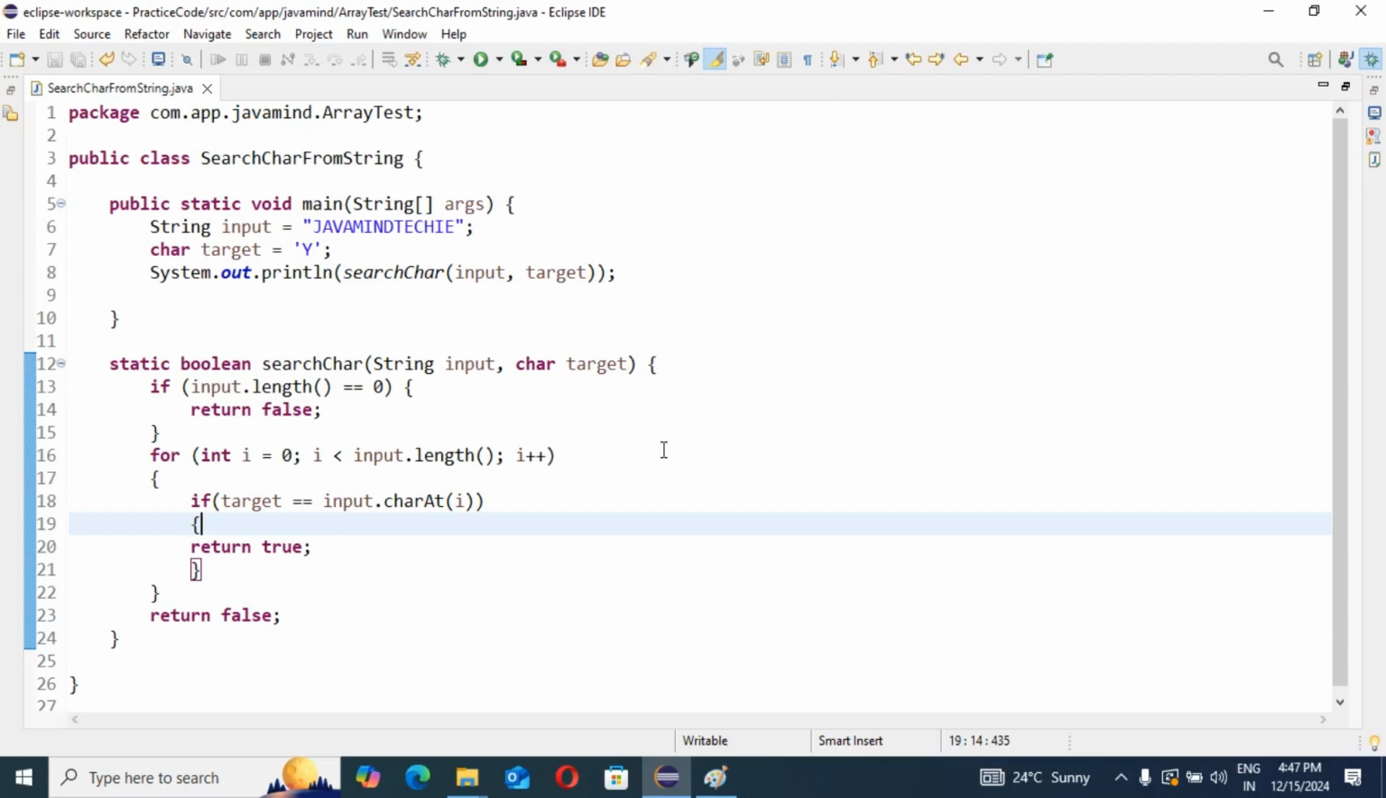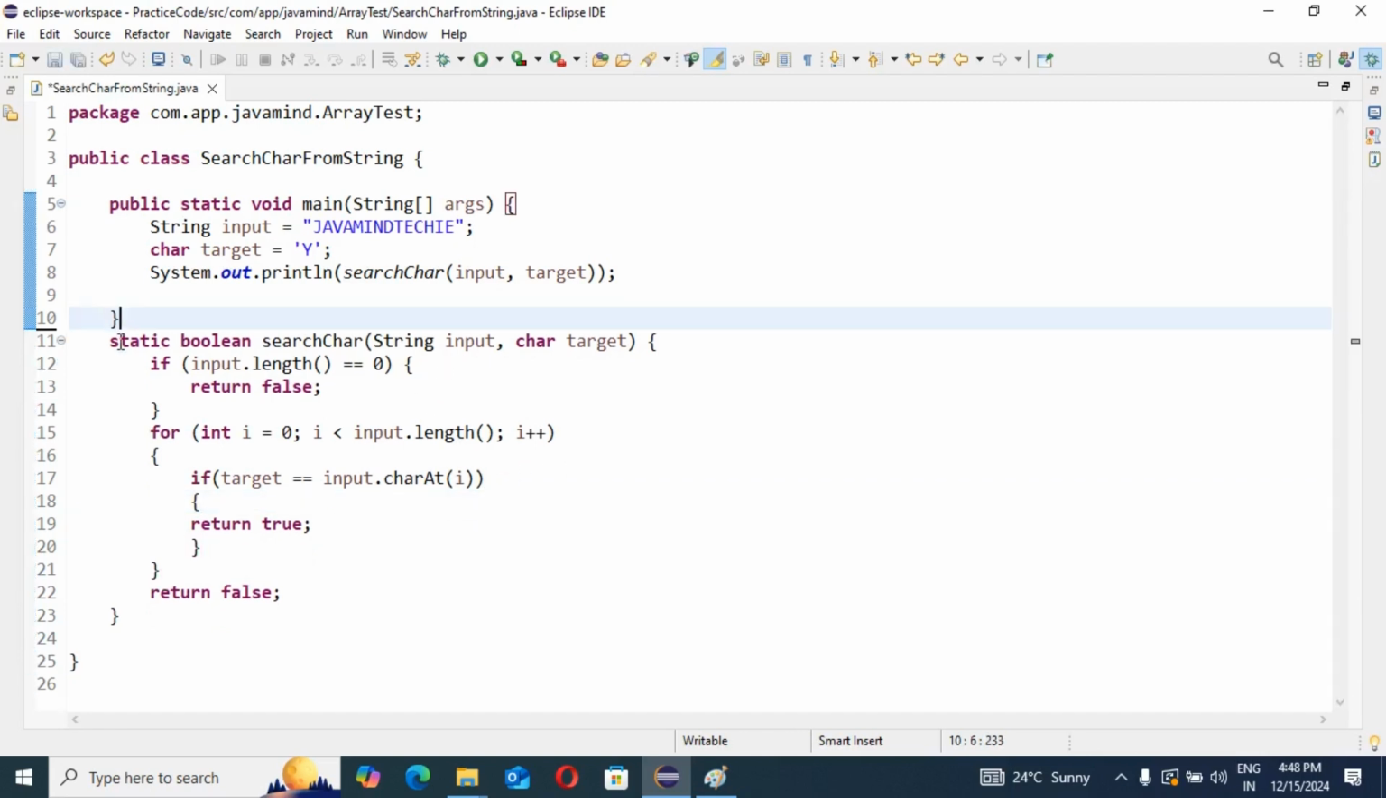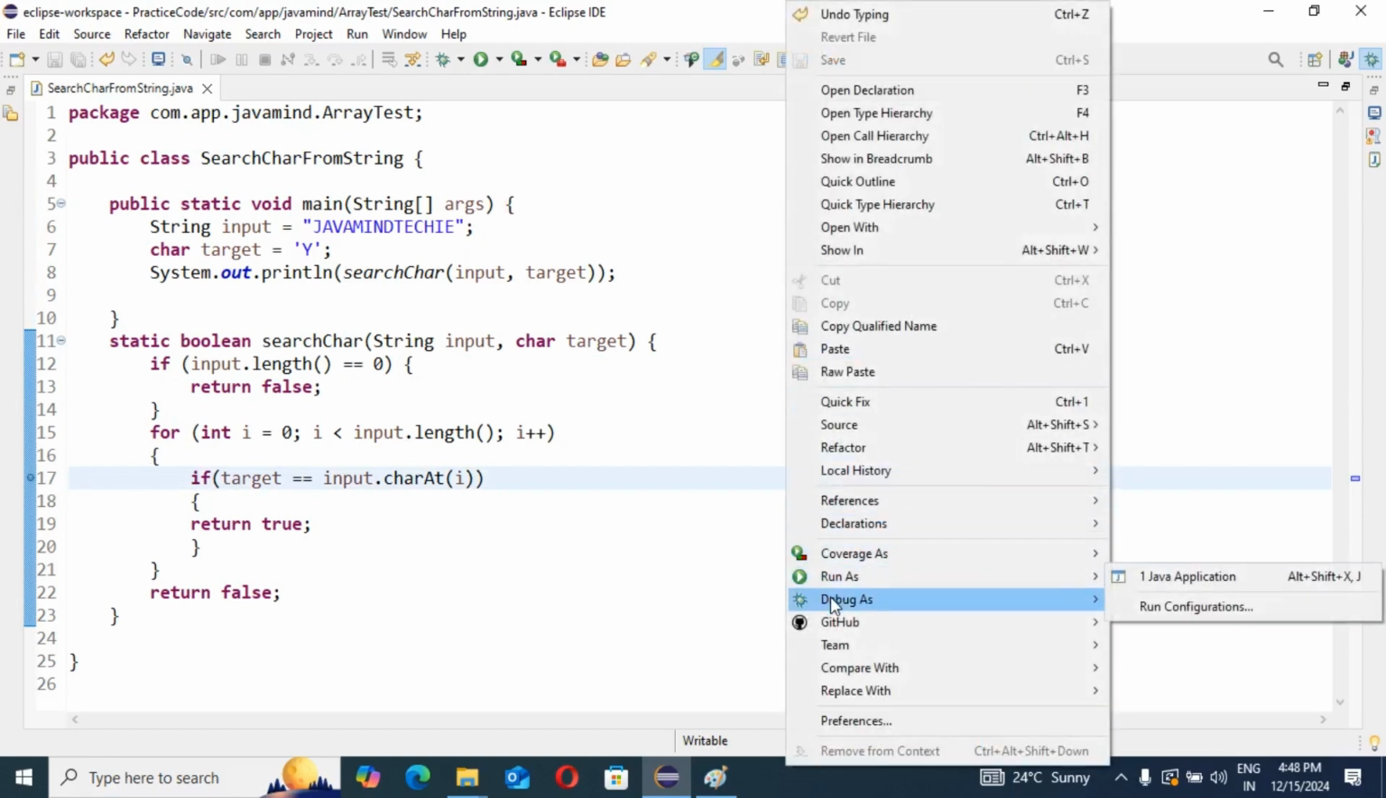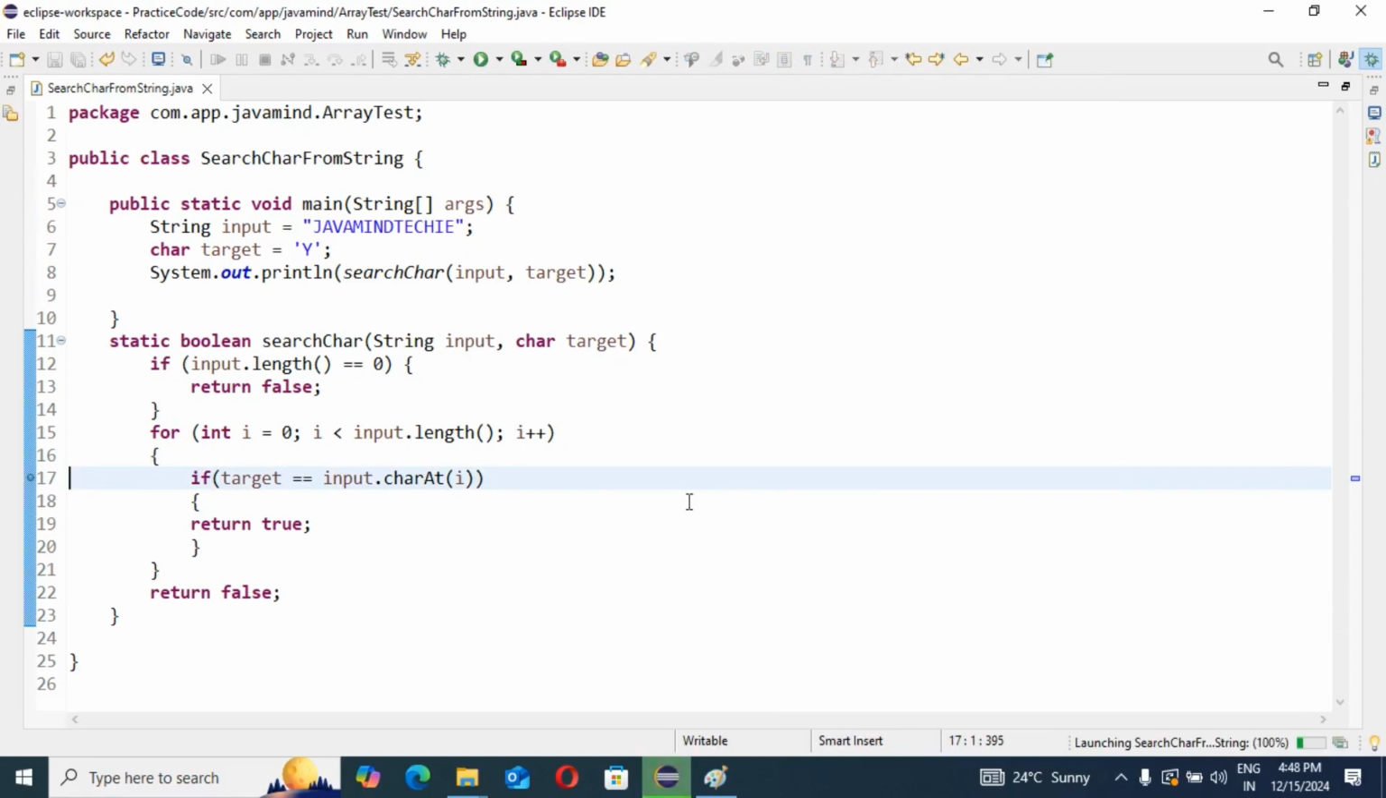Also, we'll see here how this code is going to flow internally, what the execution flow of this code is. I will check this in debug mode. See, I'm going to keep one breakpoint at this place and run Debug As Java Application.